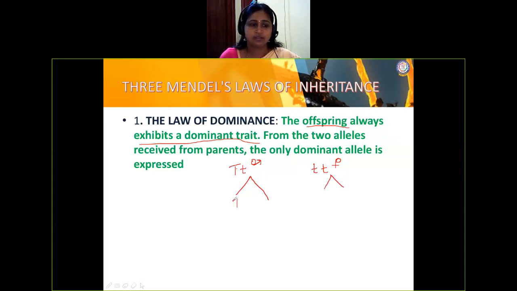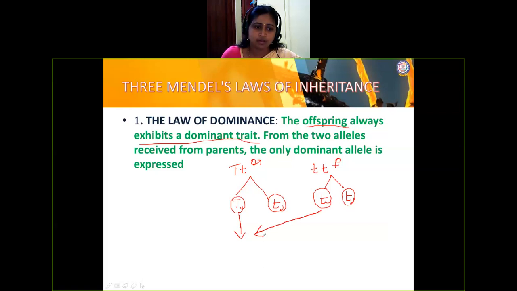Capital T, small t, and small t, small t. Why are we pulling out the gametes? So that only one gamete gets transferred, right? So these are the gametes, one from the male, another one from the female. The gametes intercross, and we get capital T, small t.